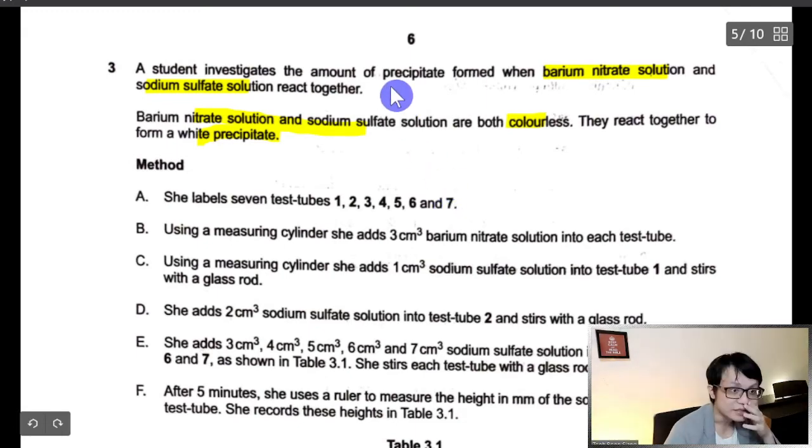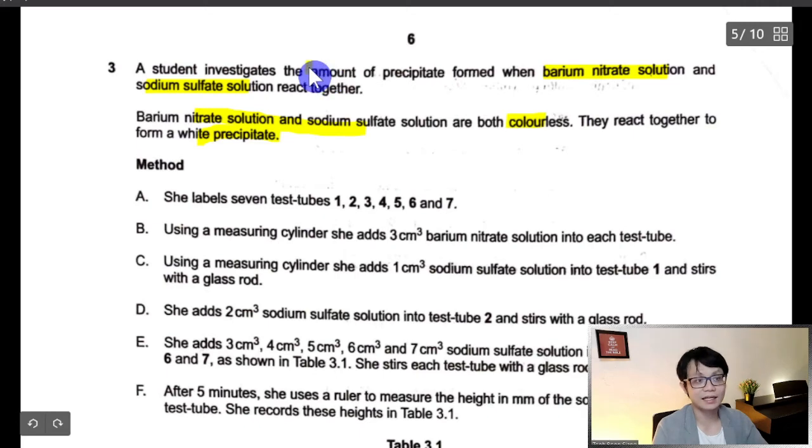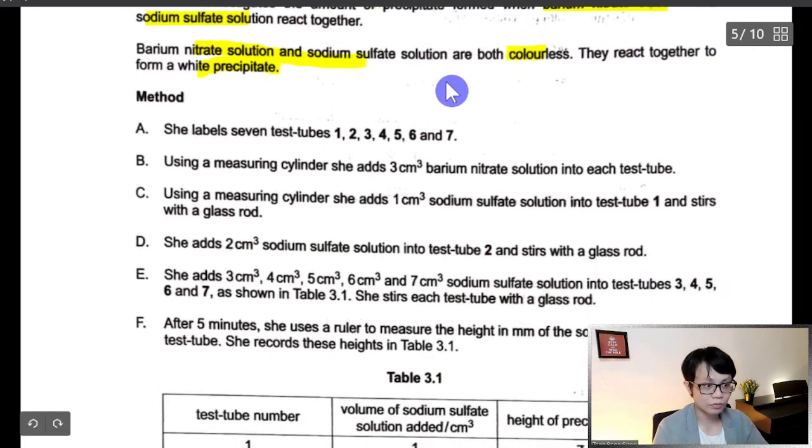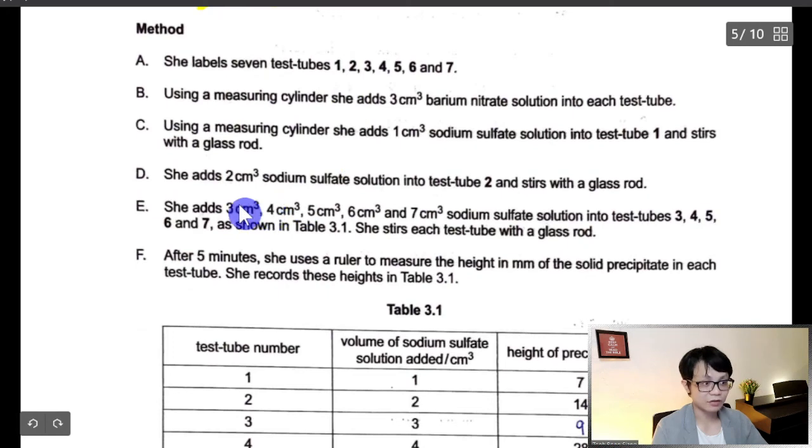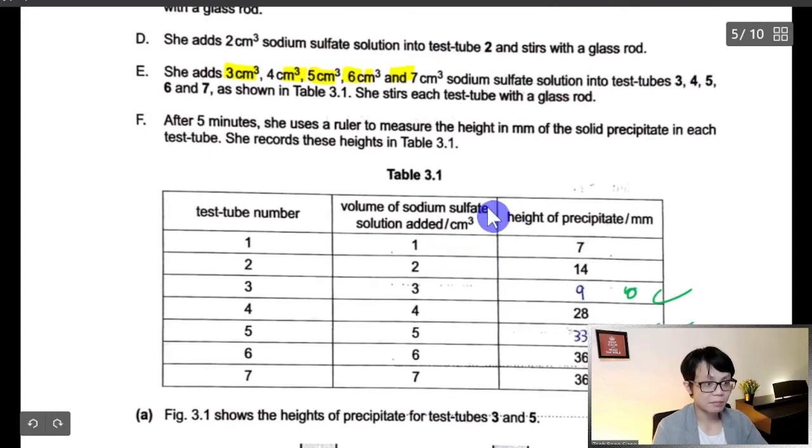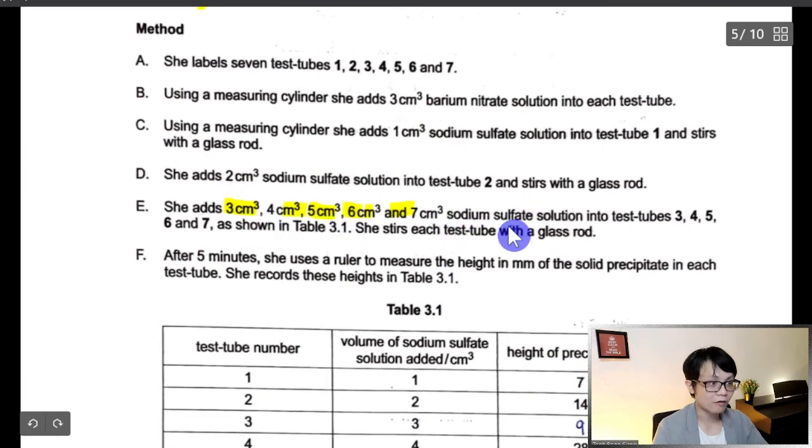They want to investigate the amount of precipitate. So maybe you want to see how much of the thing you want to put. So first he added 3, 4, 5, 6, and 7, and the amount of this is sodium sulfate.